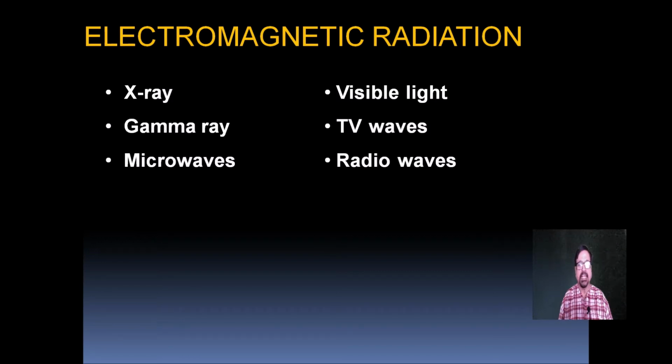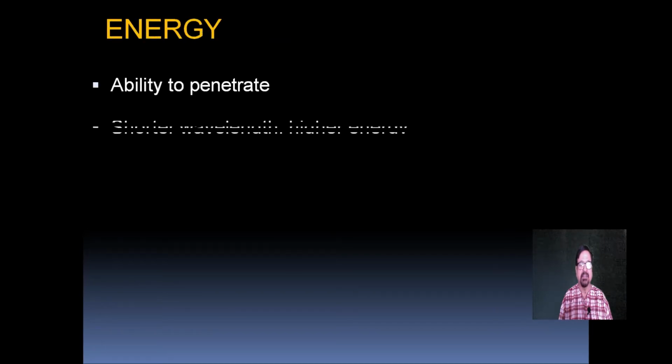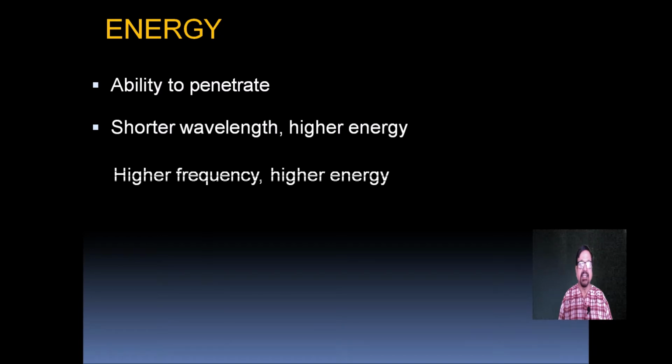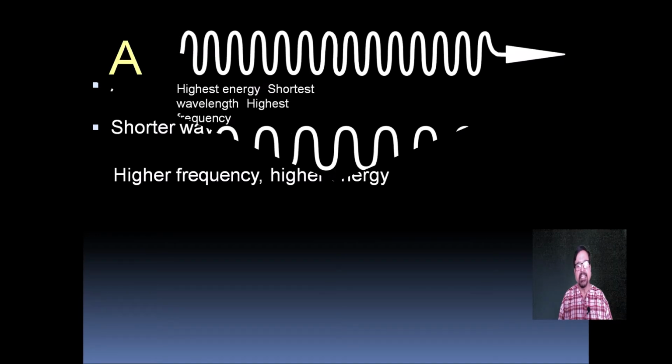Now which are the electromagnetic radiations? X-ray, gamma ray, microwave, visible light, TV waves, and radio waves are electromagnetic radiations. Now what is energy? Energy is the ability to penetrate. So the higher the energy, the higher the penetration. Now it depends on the wavelength. The shorter the wavelength, the higher the energy, and the higher the frequency, the higher the energy level.